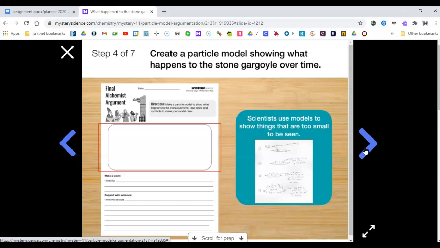On that blank page, it says, create a particle model showing what happens to the stone gargoyle over time. So thinking about what you're going to need in your model. You're going to need a gargoyle. You are going to need acid rain, and then you're going to need to draw what happens when acid rain goes and rains onto the gargoyle. So you're going to pause this video, and I want you to, in your notebook, draw a model showing what happens to the stone gargoyle over time. Once you have completed the model, then press play and finish the video.